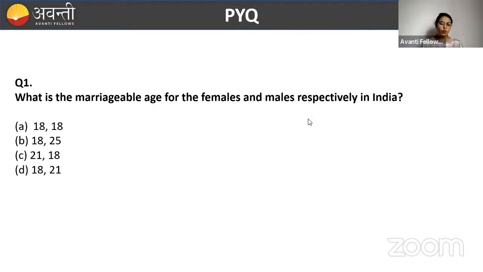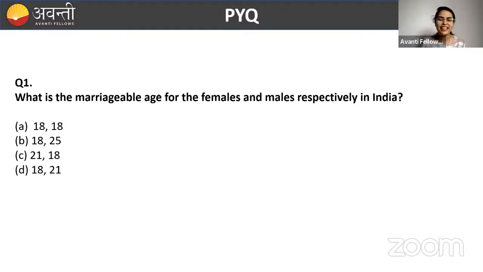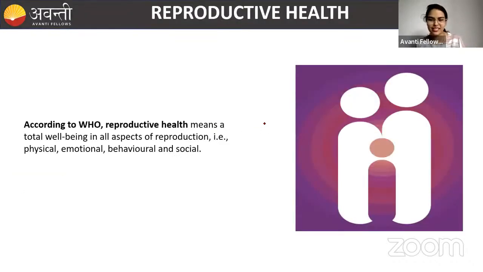This is a very basic question that everybody on this planet might know. The marriageable age for females and males in India is 18 and 21. It is as simple as that, and the answer is B. So you know this. Very nice.